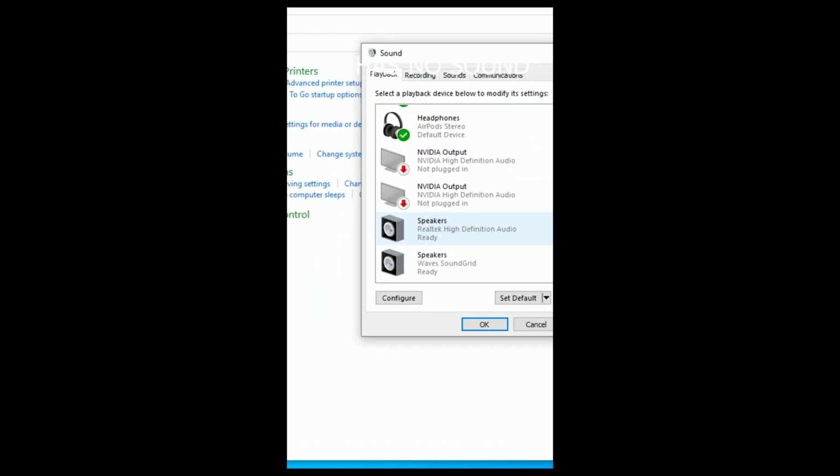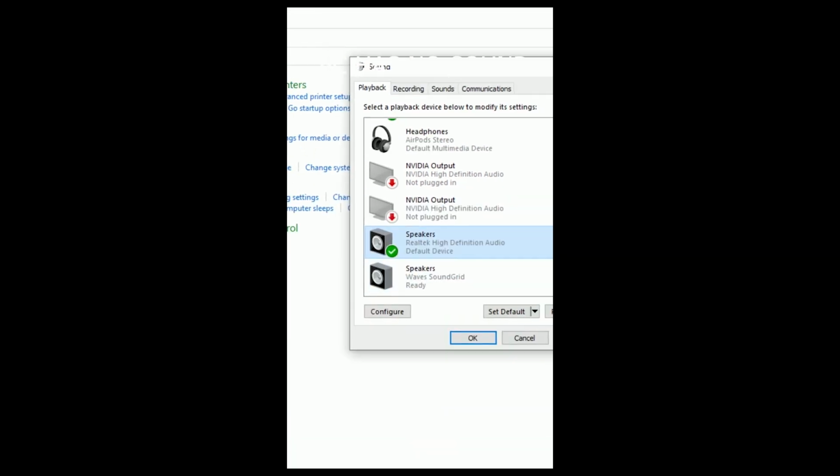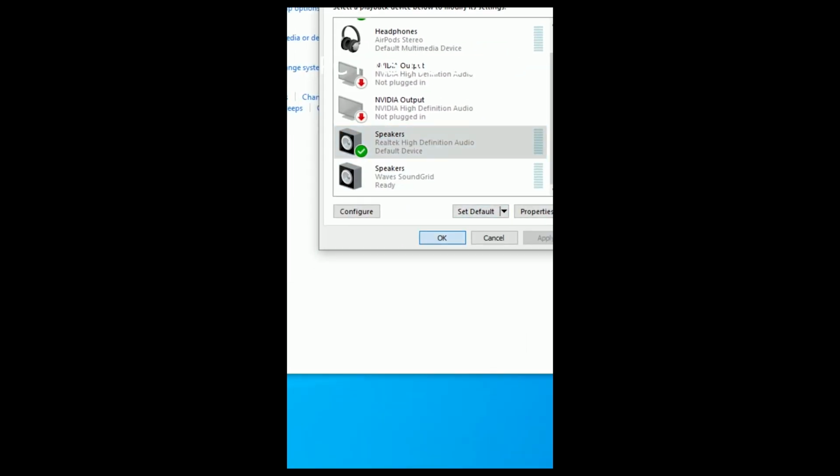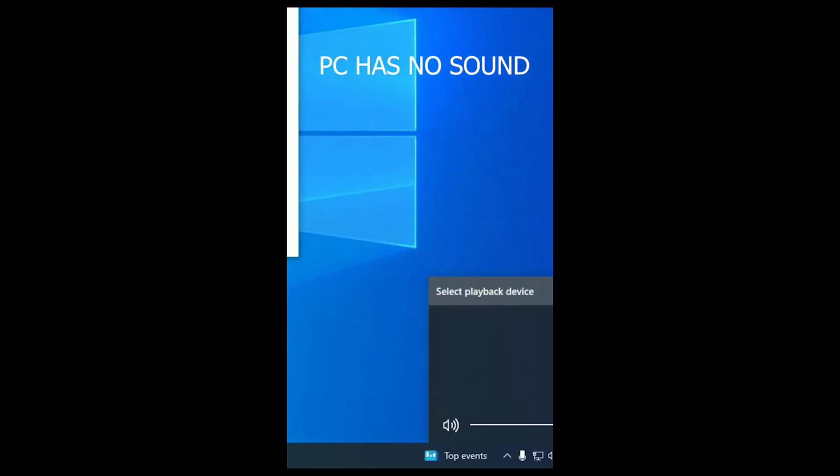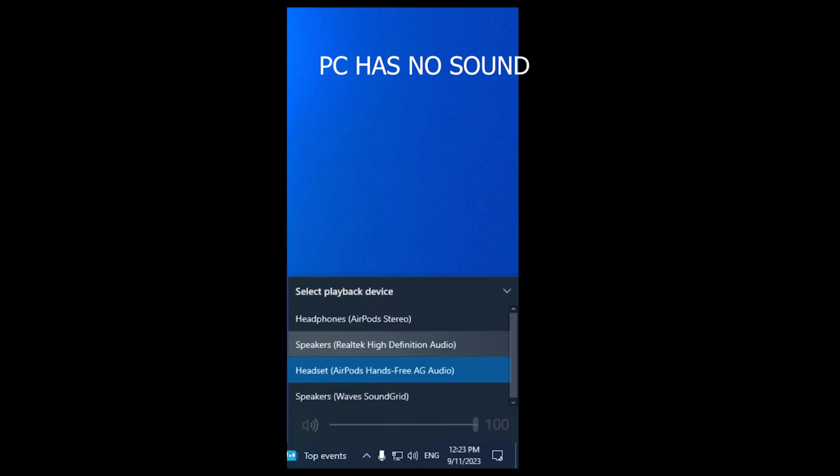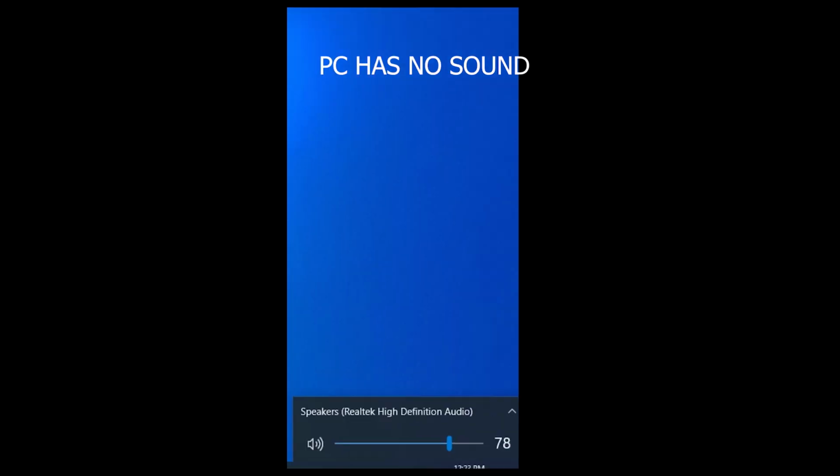It is not enabled. Right click on it, enable it, and then set it as a default device. And here you will get this default sound system speaker Realtek high definition audio. Set it and you will get your sound easily.